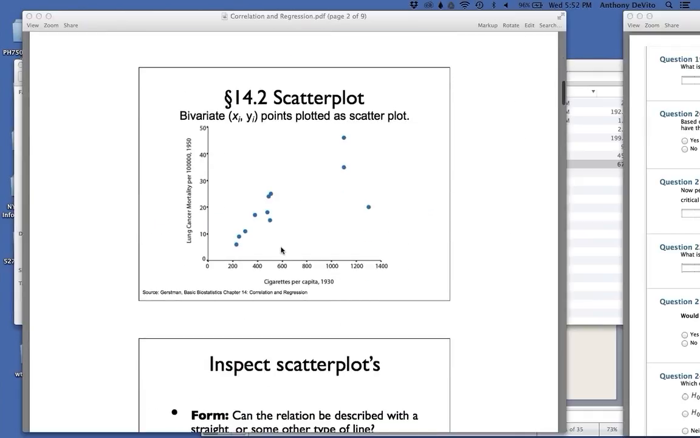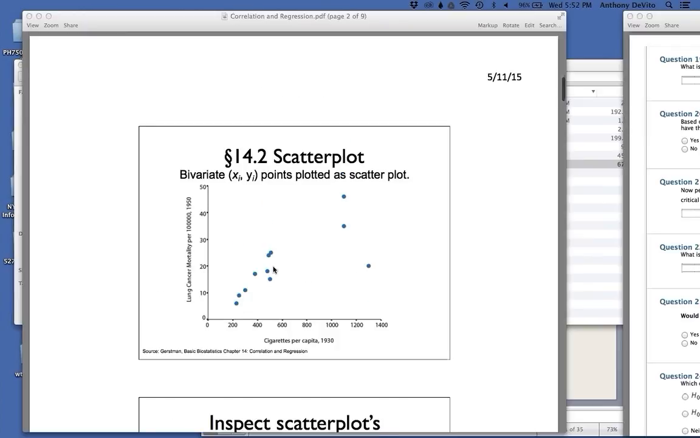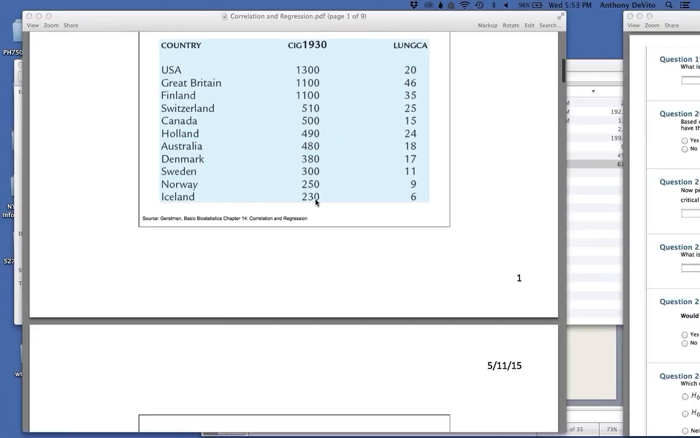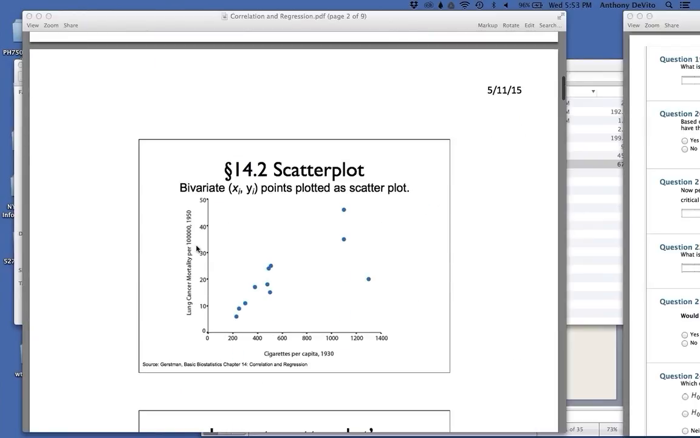We also call the x-axis the independent variable. It's the one that's causing, at least what we believe is causing, an increase in the other. Okay, I'm going to talk about that in just a second. But if we actually look here, the country with the lowest per capita rate is Iceland, 6 cases per 100,000.